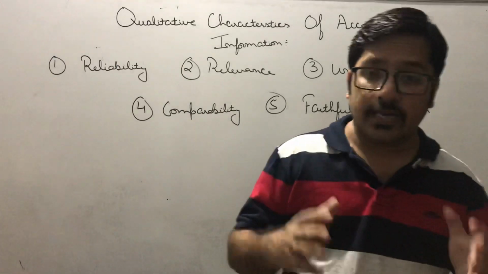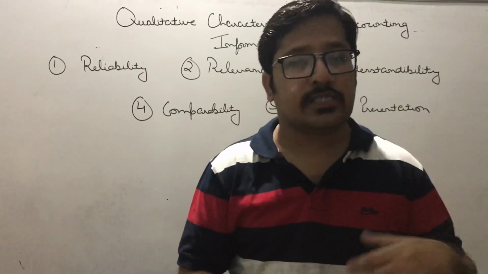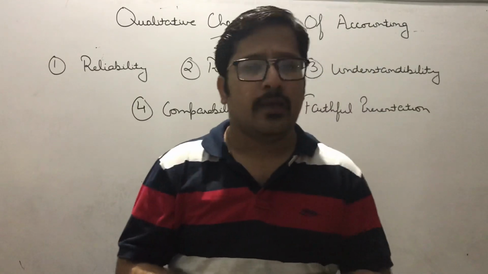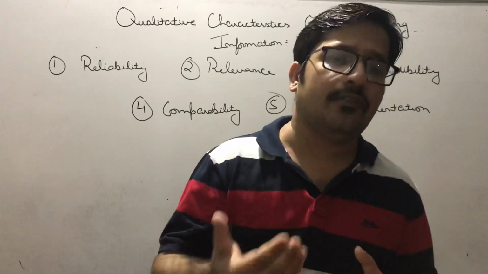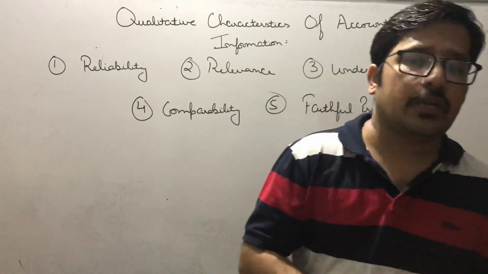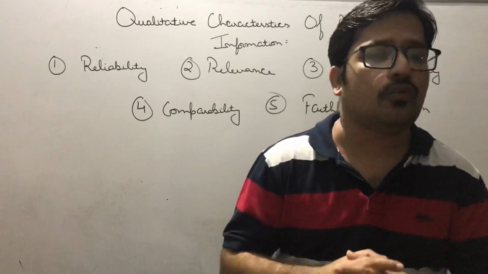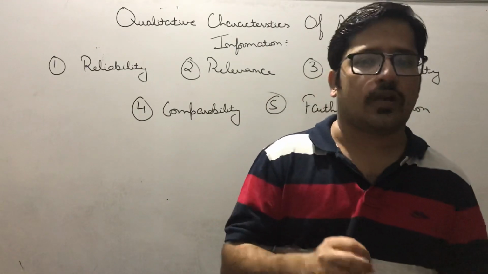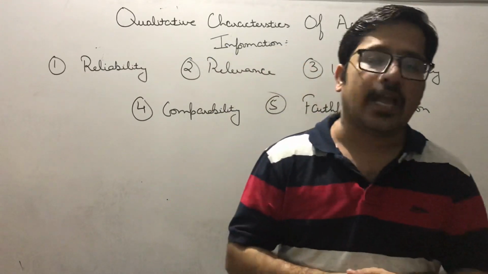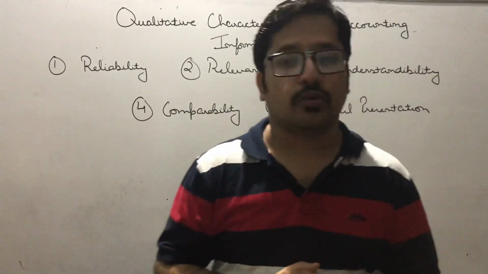Now what is relevant? It is a big question for all of you, because for some people relevancy is different as compared to others. For example, a bank may require some other information as compared to the investors of the company. So the accountant here needs to be very careful. He has to find out the main points which are relevant to all, and record in the books of accounts only those transactions which are relevant to all, which means that any useless transactions which are not required at all should not be shown in the books of account.